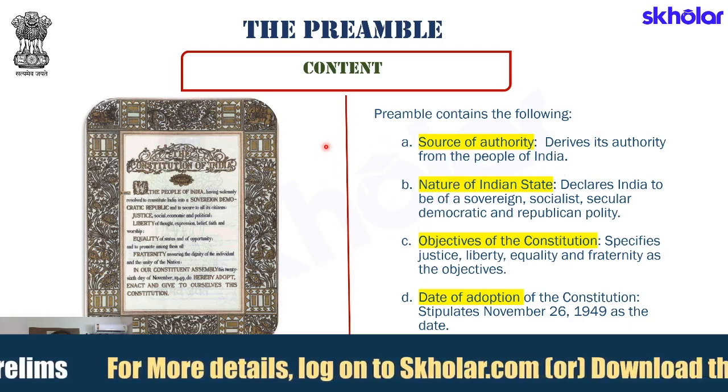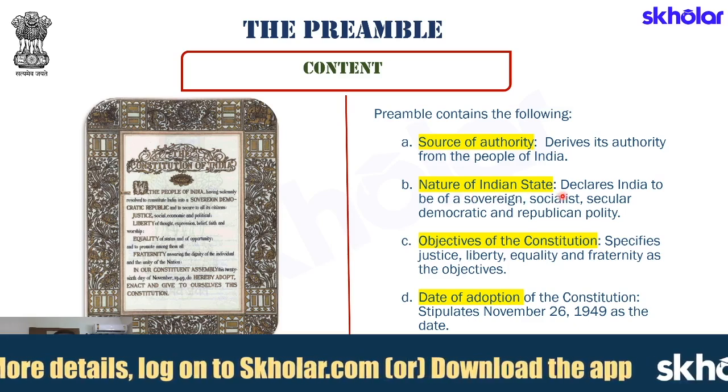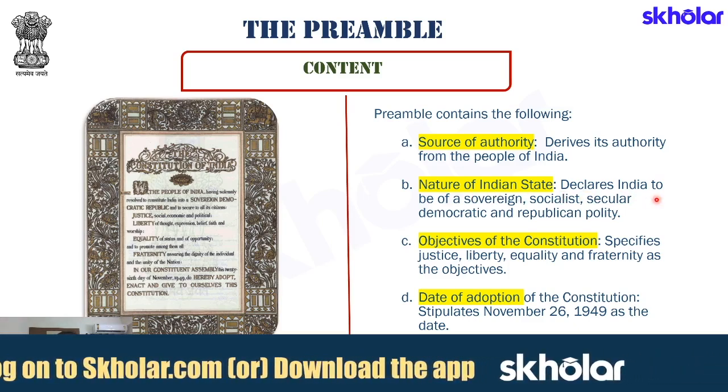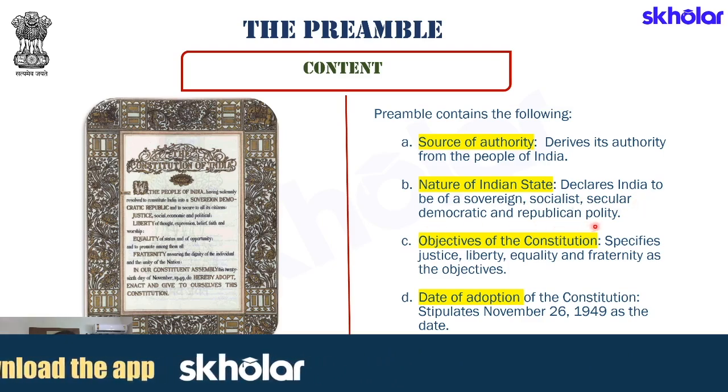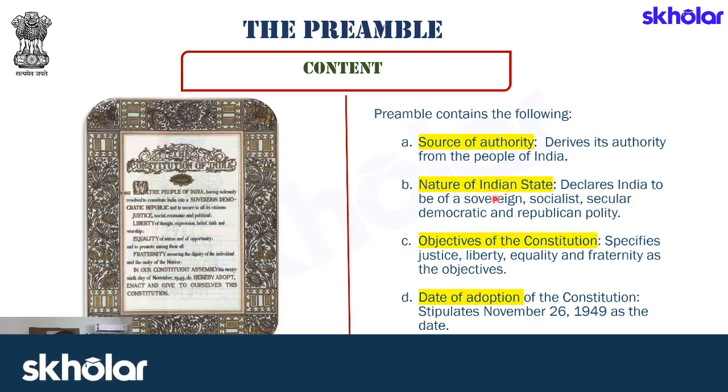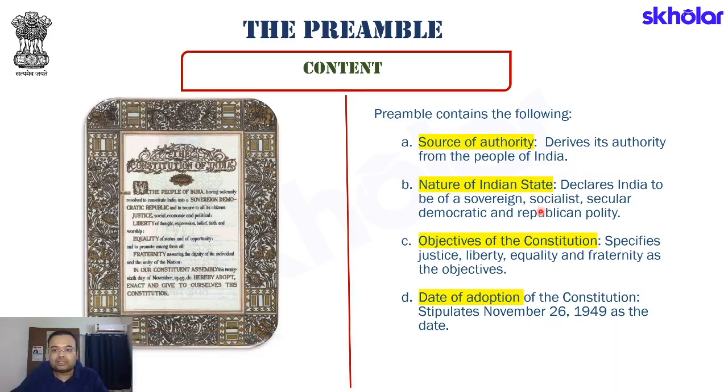Secondly, it also tells us about the nature of the Indian state. How? Because it declares India to be a sovereign, socialist, secular, democratic and republican polity. It tells us that we are a sovereign country. We are a socialist country. We believe in secular principles. We believe in democratic ethos, and we are a republican polity. Republican polity means that the head of the state is an elected one. We will understand all these terms one by one.